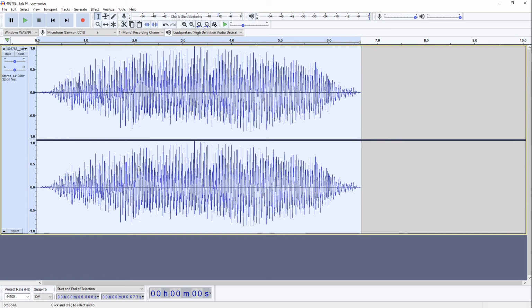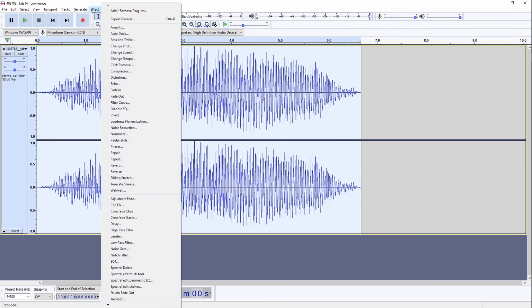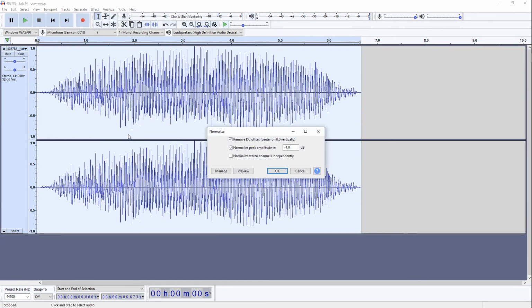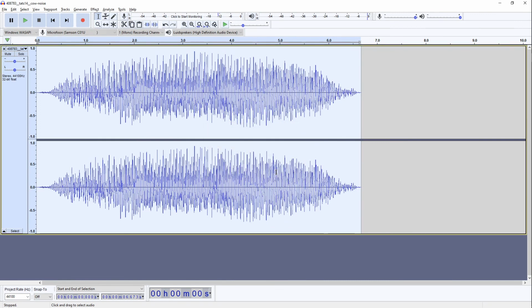And the only thing that we need to do still is normalize it a bit. So we select the entire waveform, we go to Effect, and then find Normalize. And click Okay. So this is basically the sound effect that we have created.